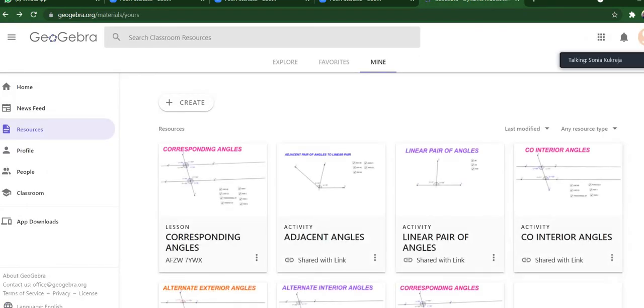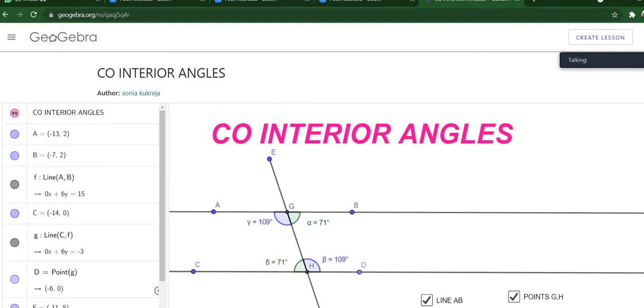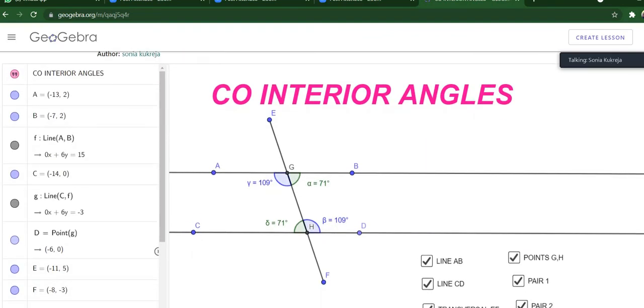Let's move to co-interior angles. Just let me present the screen to you.